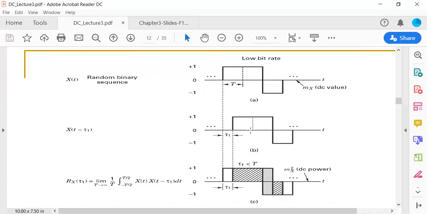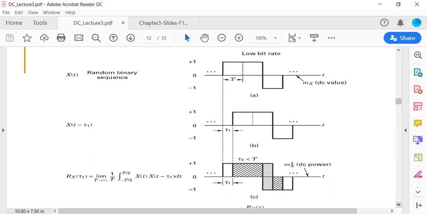Now, using this, if you find the autocorrelation function, it will be equal to this relation given here, and it's going to look like this. In this case the DC power will lie here. So that's the graphical representation of the autocorrelation function, with the delay, the time differences in respect of tau, and the random binary sequence.